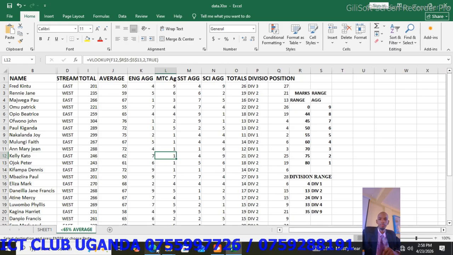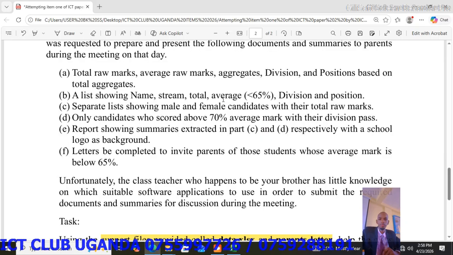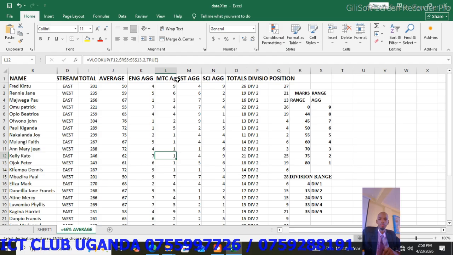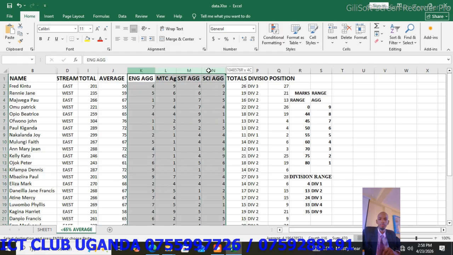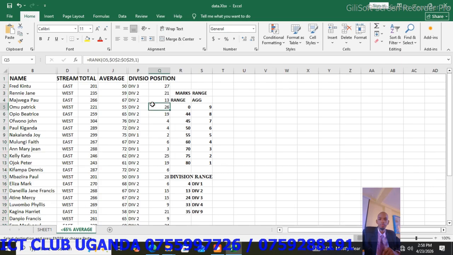When I look at the question, they want the total, average, division, and the position. So they don't want aggregates. Highlight the columns, highlight them. Right click, hide, or you can delete.